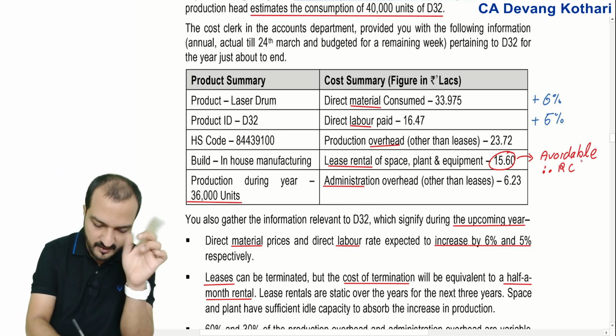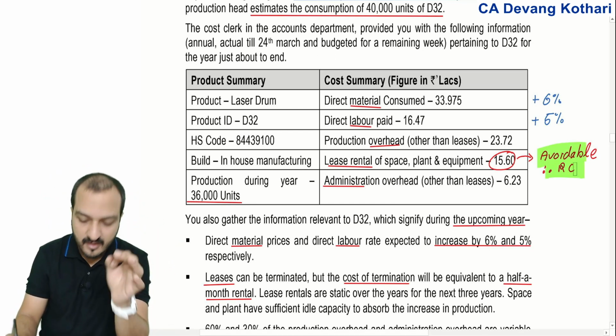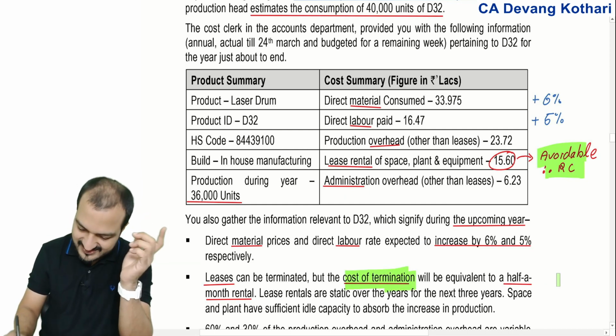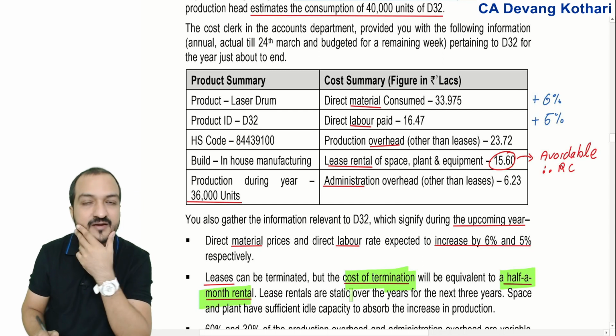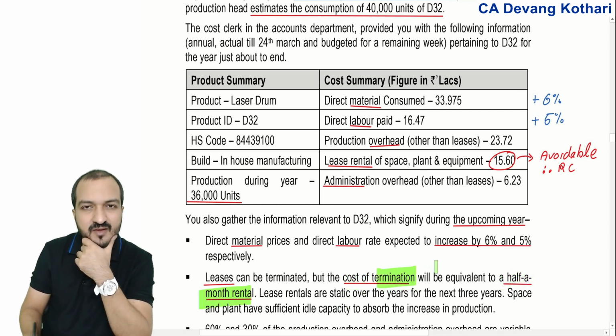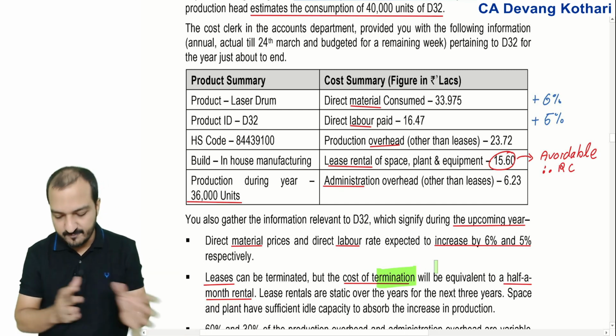However, in order to avoid this lease rental, you will have to pay a cost of termination, which will be half a month of rental. So in which case will you pay that cost of termination? If I continue to make, then I don't terminate the lease, so I don't pay the cost of termination.